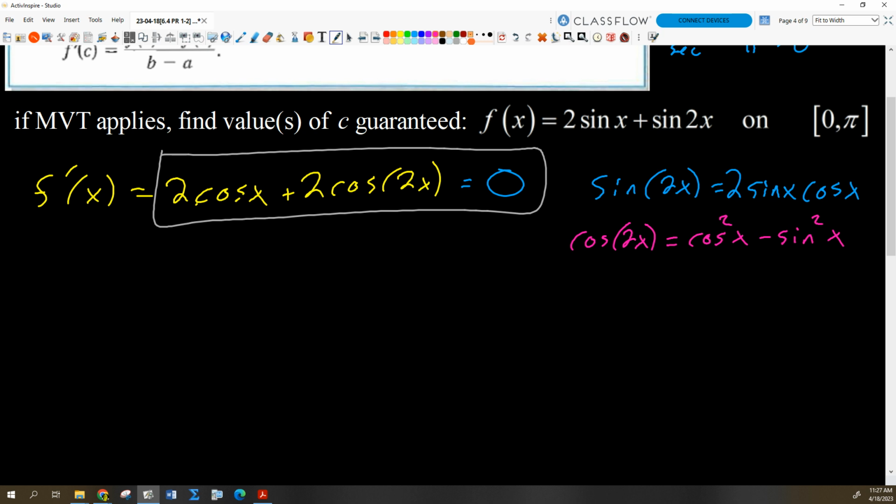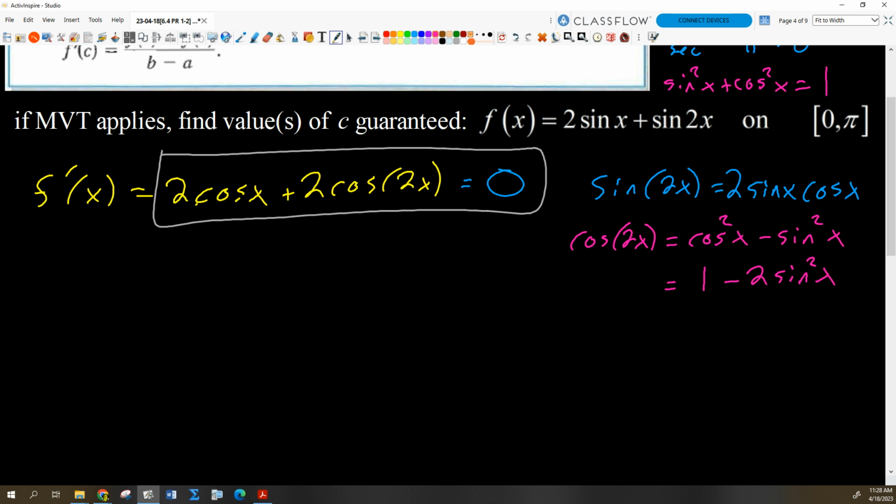So if we want to write this in terms of sines, then we remember that sine squared x plus cosine squared x is 1. That's our Pythagorean identity, right? So if I solve for cosine squared, that's just 1 minus sine squared, right? So 1 minus sine squared minus another sine squared would equal 1 minus 2 sine squared x.